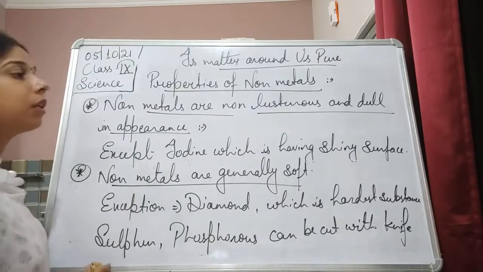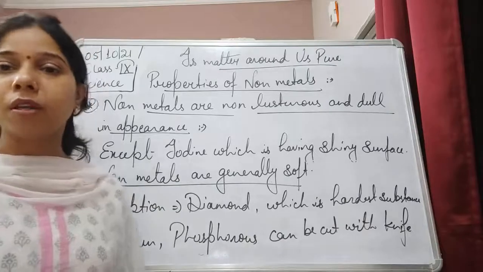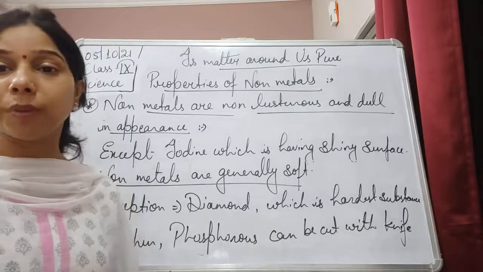What about the melting and boiling point? Obviously, if it is not a hard substance, it is a soft one, so its melting point and boiling point will also be low.